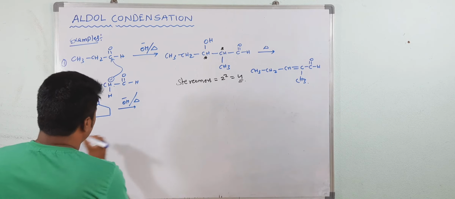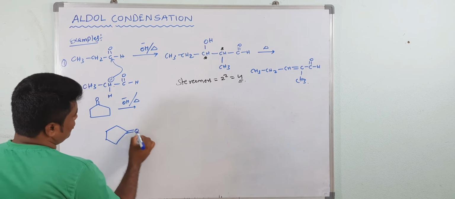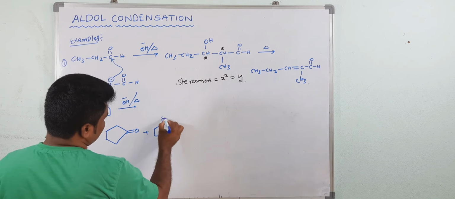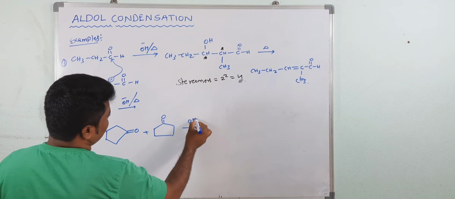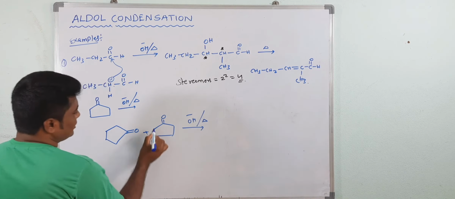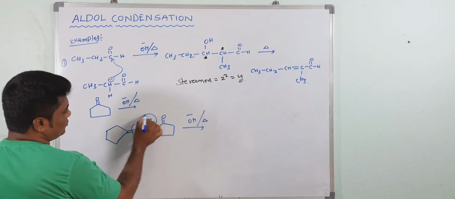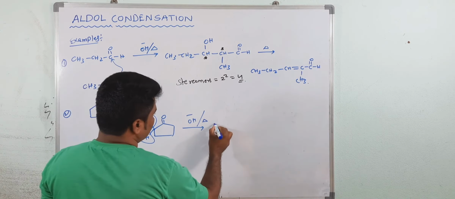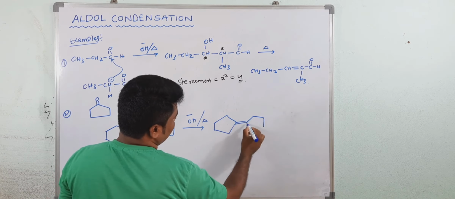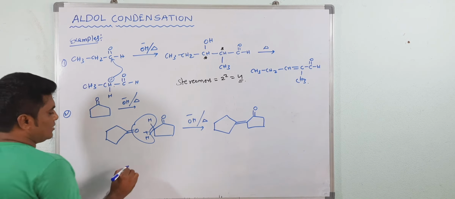You can write it in the shortcut method I am giving. This is a carbonyl group and a 5-membered ring. Take the one 5-membered ring. So what is the shortcut method? In presence of base, first aldol condensation gives beta hydroxy ketone, then after that dehydration. Directly see here, 2 hydrogens are there. Combine these 2 hydrogens and write down the product, like a double bond. So this is carbon. Understood now? So you can write the mechanism.